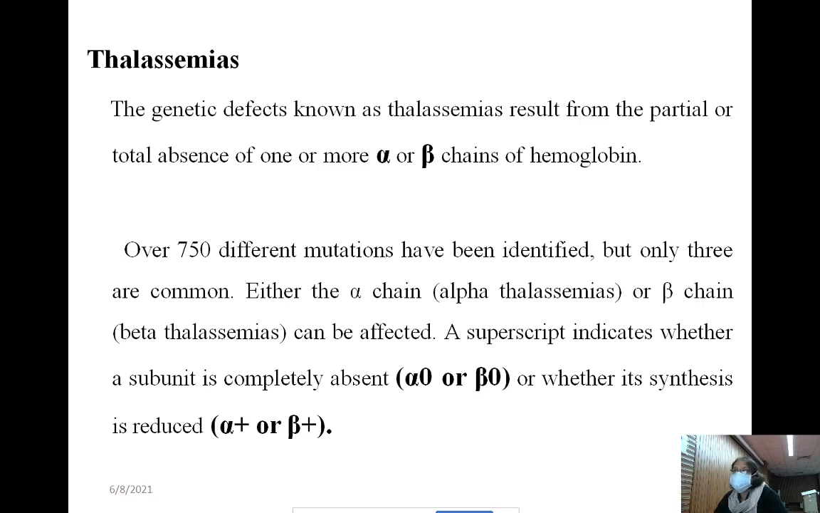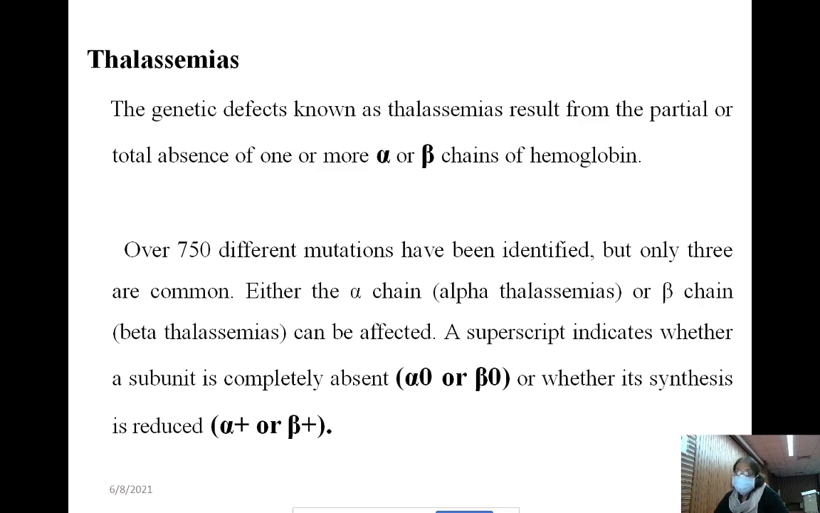The genetic defect known as thalassemia results from partial or total absence of one or more globin chains. If it is partial, the chain does not completely disappear; only a fraction of the chains is lacking, because of reduced production. Only a part of the chain, either alpha or beta, is absent, not totally absent. So it results from partial or total absence of alpha and beta chains of hemoglobin.